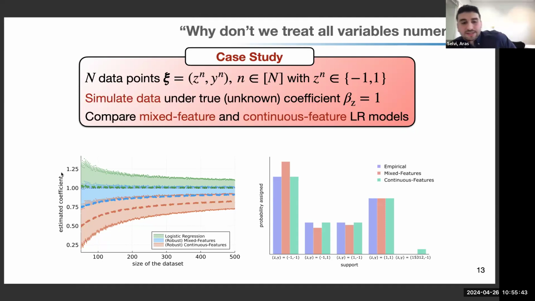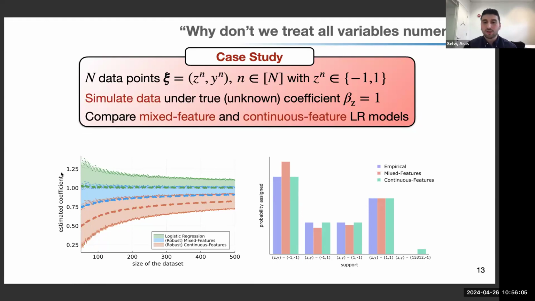So they approximate this coefficient from the bottom. But if you look at the red colored one, the continuous feature model, this is more conservative. So it's always under the blue curve. Okay? So the continuous feature model, treating variables continuously, is actually more conservative than what we propose. And the reasoning is perhaps empirically observed on the right-hand side.